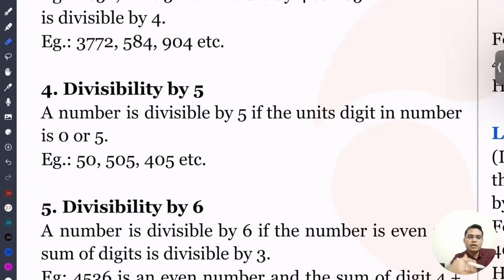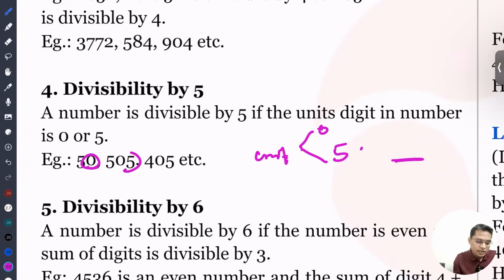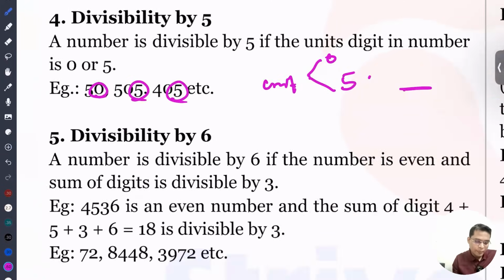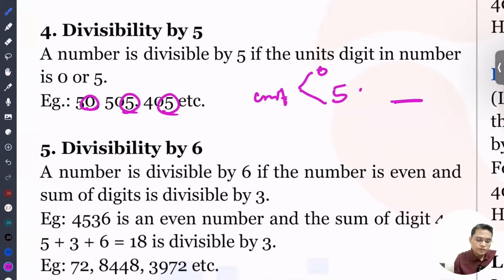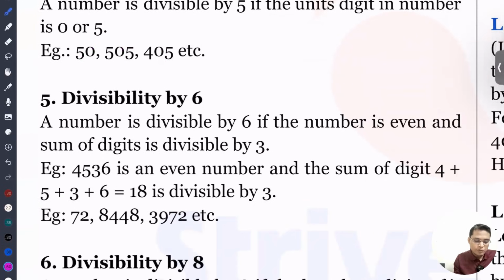Next, the rule of divisibility by 5. For a number to be divisible by 5, the unit digit, meaning the last digit, must be either 0 or 5. Here you can see 50, 505, 405. The unit digit is either 0 or 5, so the entire number is divisible by 5.